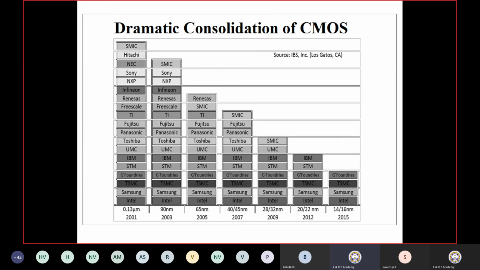The technology is moving very fast, but to cope with it, the company should be ready with manufacturing. The manufacturing hub should be ready, because when each technology moves, very precise manufacturing is required. If they are not able to do precise manufacturing, they are out of the race.